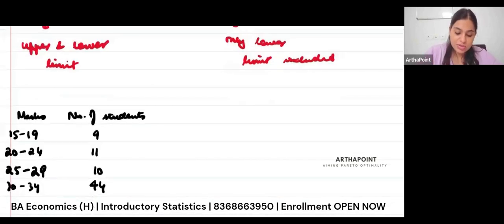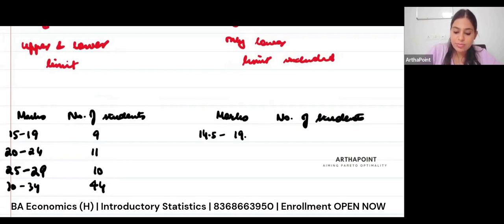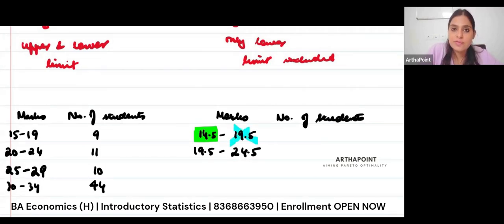Whereas when I talk about the exclusive frequency table, I will have something like this. If I take marks here and number of students here, I can say 14.5 to 19.5 and 19.5 to 24.5 and so on. In this case, I will include students who have scored 14.5 in the first interval, but not students who have scored 19.5.